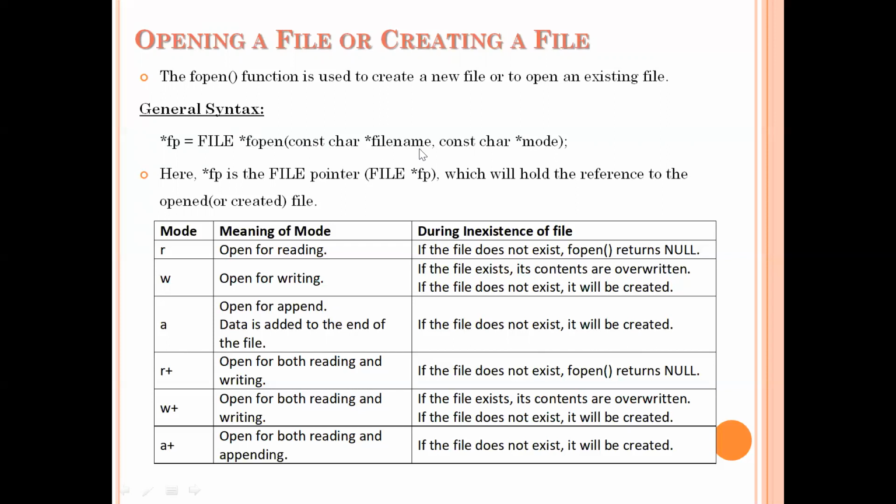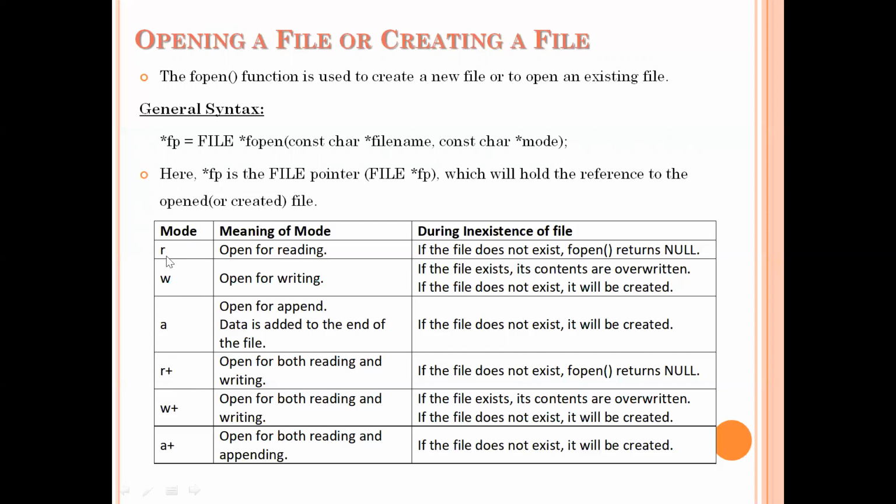With which name you want to open the file or create the file, that is the name of the file. The second parameter indicates in which mode you want to open the file. Here we have a lot of different modes in which we can open our files. Let me explain the file modes. The first mode is r mode.